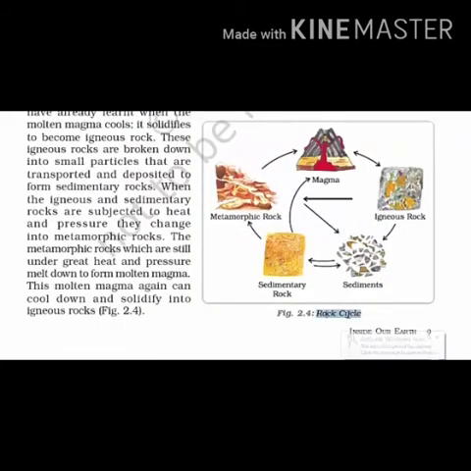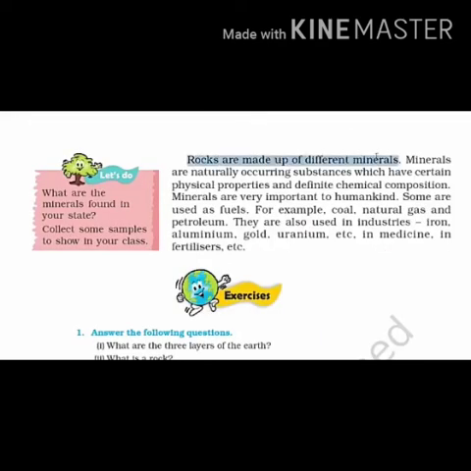Now there's a term called rock cycle. What do you mean by that? It is nothing but the changes that the rock goes through from time to time. That is called a rock cycle. You can see how sedimentary rock turns into metamorphic, and then igneous rock into sediment. So you can see a whole cycle of it. So this is what a rock cycle is. Whatever we read in the previous page about igneous, sedimentary and metamorphic, all combined together makes a rock cycle.